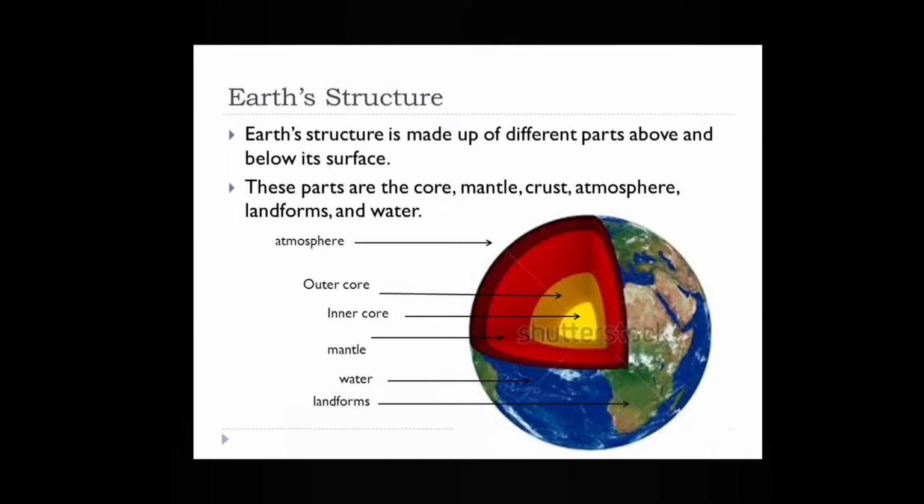Landforms are the physical features we have learned just now. Mountains, valleys, plains, these are all landforms. And water, you know, it can be sea, rivers, streams, oceans. Now in the picture we are able to see on top of the earth is the atmosphere. After that, outer core, inner core, mantle, water, landforms.